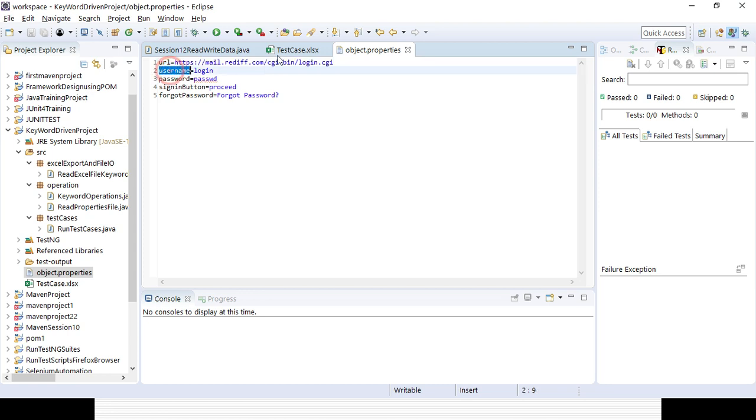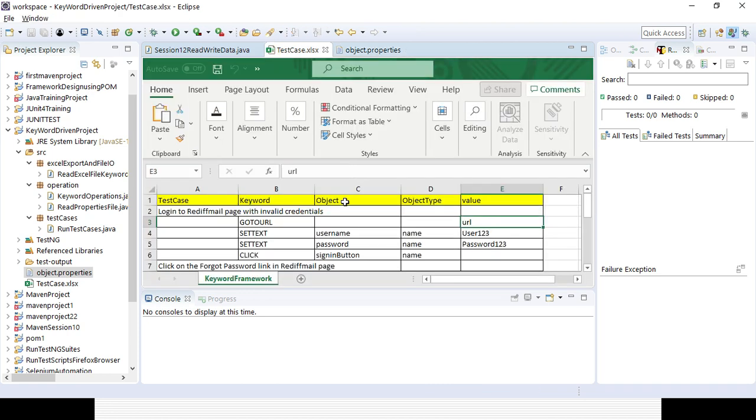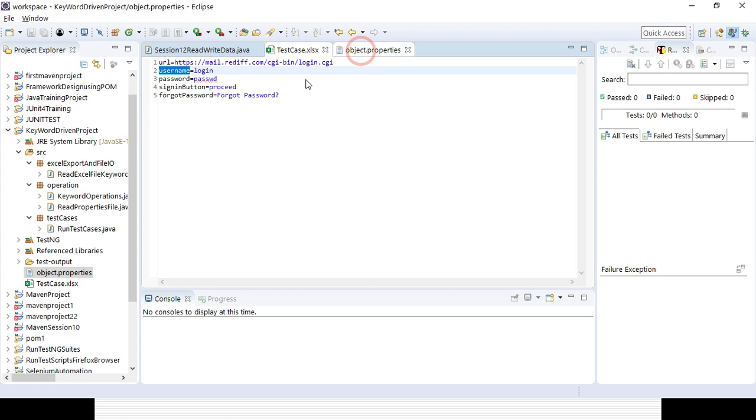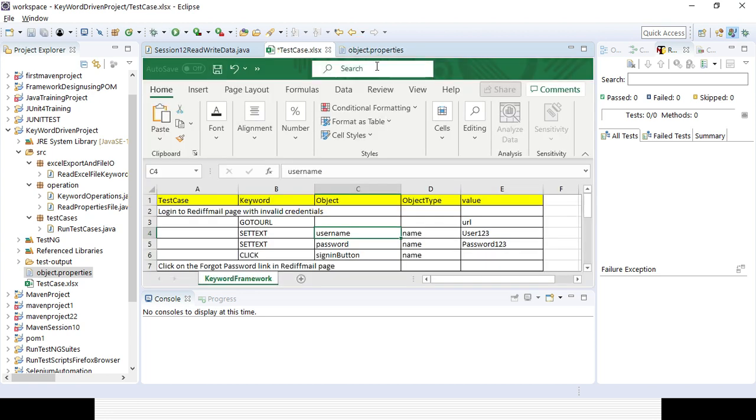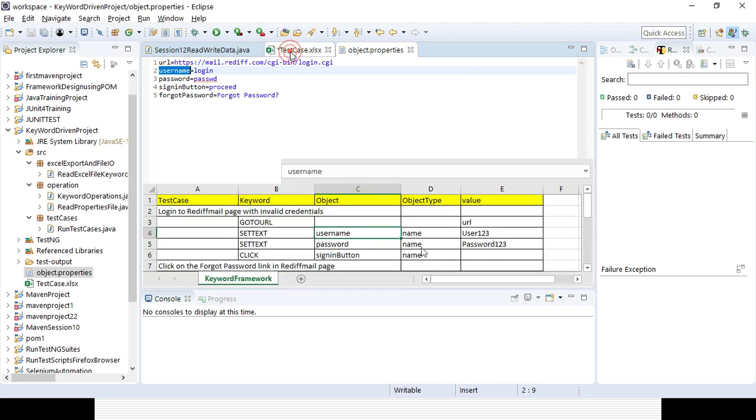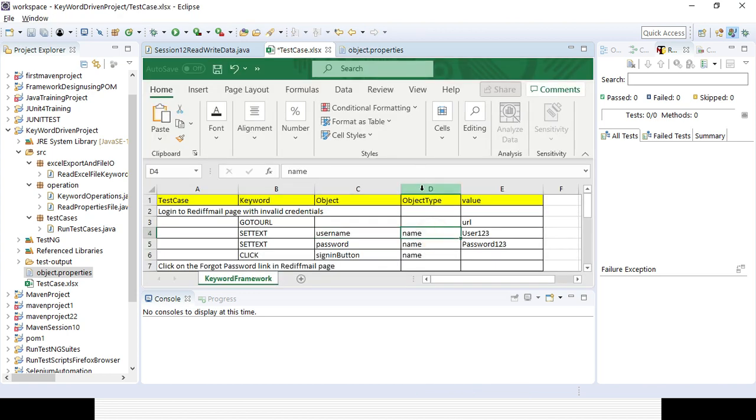Then username, right? So that is a different object, right? The username. Okay. So I will be giving the username, and where will I be giving the name properties, right? Because the username I want to read through my name object type. That is my element locator. So here what is my name?